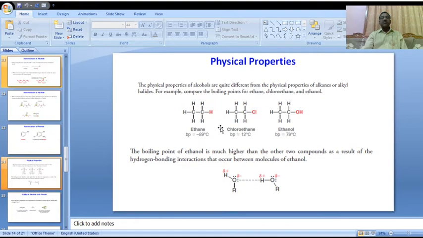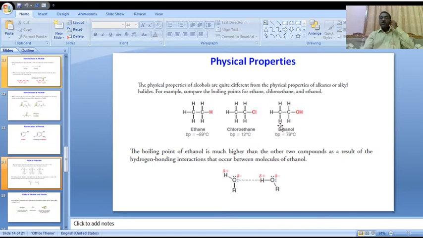Ethane, an alkane, has a boiling point of minus 89 degrees centigrade. Next, chloroethane has a boiling point of 12 degrees centigrade.